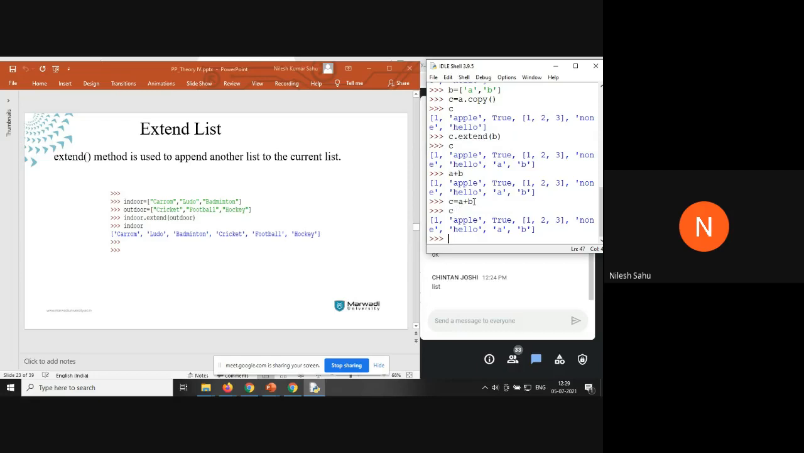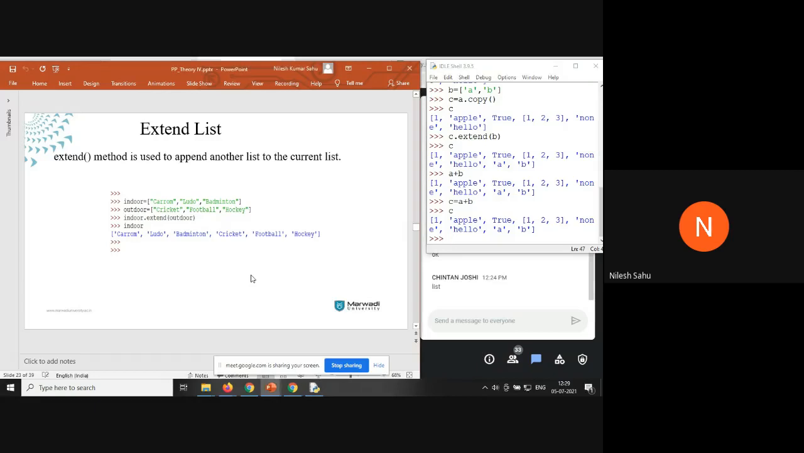So when you are using the extend keyword, it is going to change the value inside the first variable. It is going to add the elements of the second variable into the first variable. But when you're using the plus operator, nothing is going to happen here. What you can do is take another variable here to assign the value.